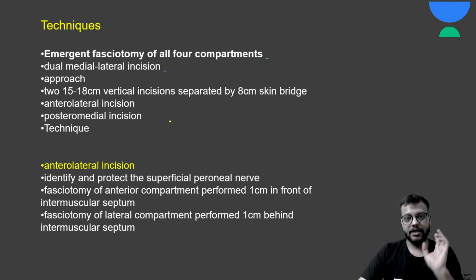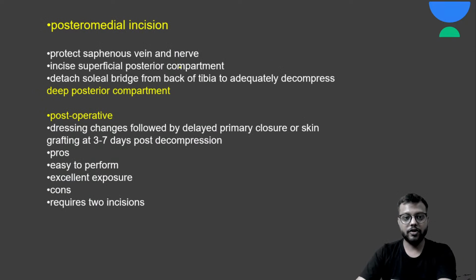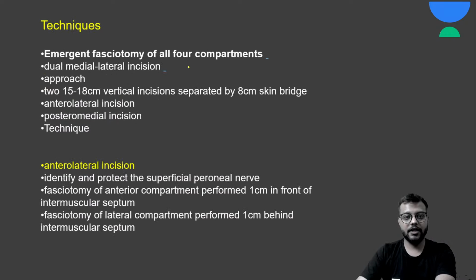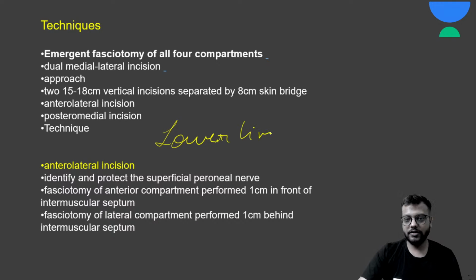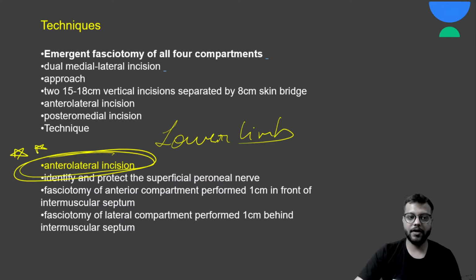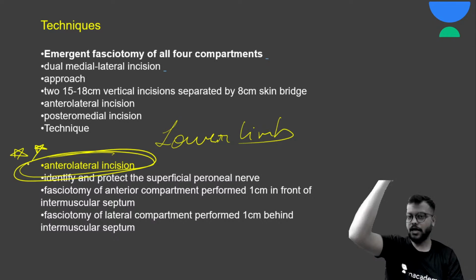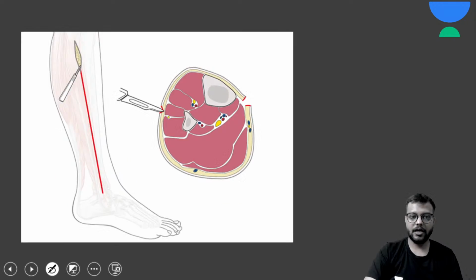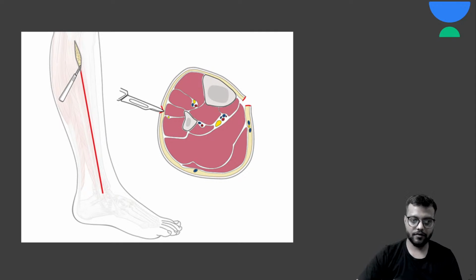नाउ टेक्निक्स, तो टेक्निक्स जो होती है वो डिफरेंट लिम्ब्स में अलग अलग होती है. सो फर्स्ट वी विल डिस्कस द टेक्निक्स इन द लोअर लिम्ब. सो लोअर लिम्ब के अंदर the most common technique that is used is the anterolateral incision. Anterolateral incision कहाँ पे? Lateral aspect of the leg में, like this. Okay, lateral aspect of the leg में you give the incision.